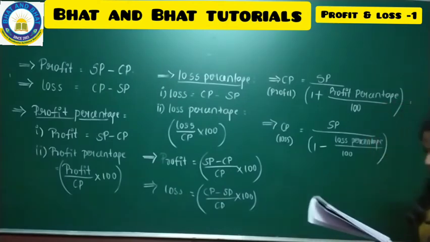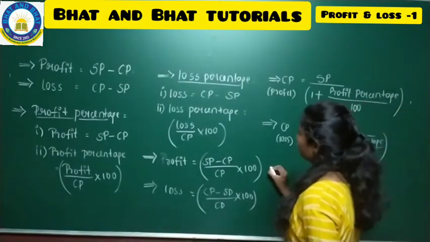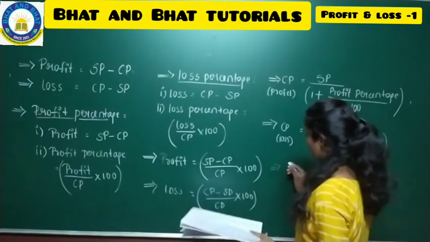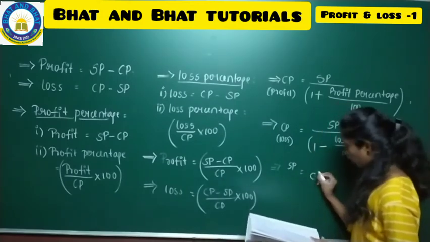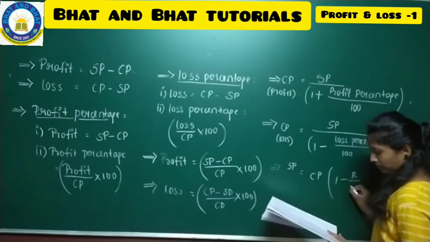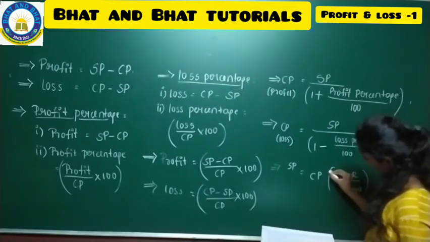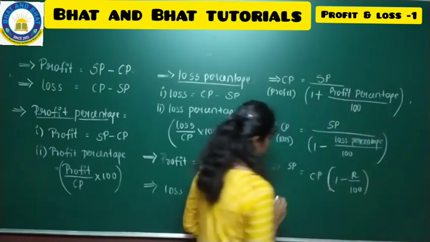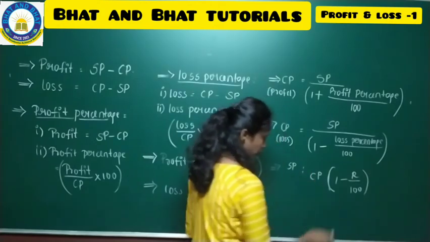Okay. So now you people can just make a note, take down this, and along with this you have two more, I'll just give you that also, listen. And to find SP separately you have a formula. So SP is equal to cost price inside the bracket 1 minus R by 100. Okay, and again there is one formula to find SP itself. So to find SP, that is selling price, this is the formula.